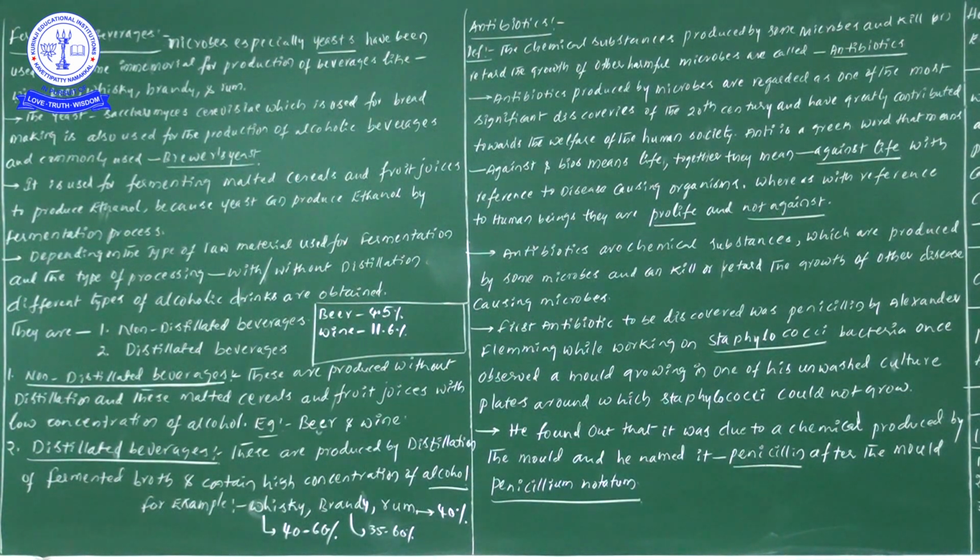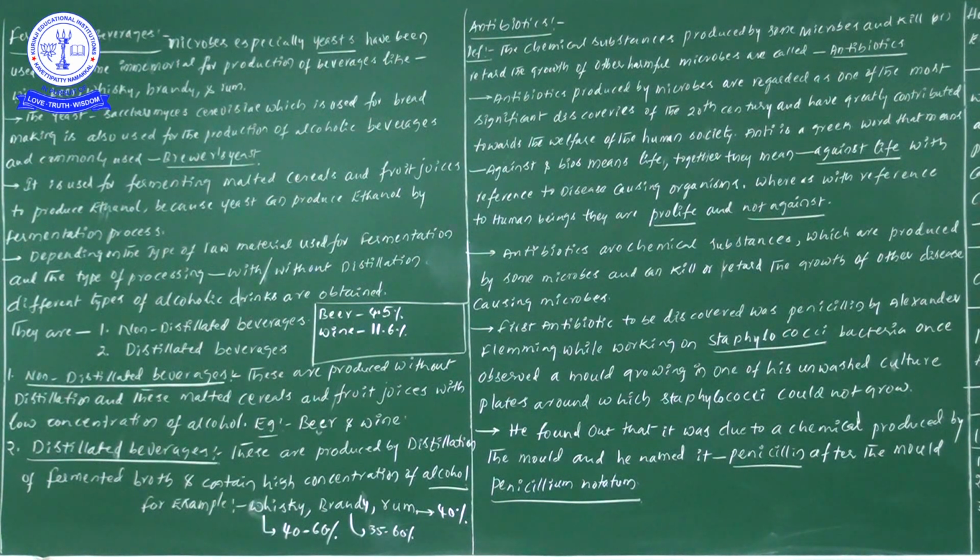The mold's name is Penicillium notatum. From this mold, one chemical was isolated. Penicillium notatum produced some kind of chemical substance, and it was named penicillin. Penicillin has come from Penicillium notatum.